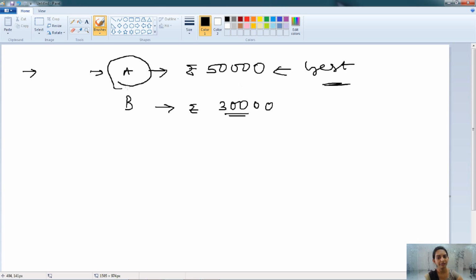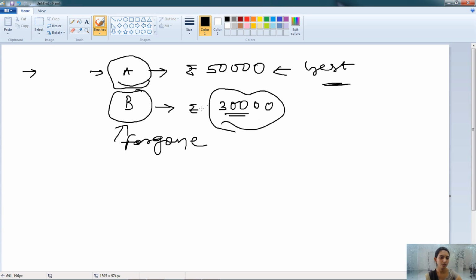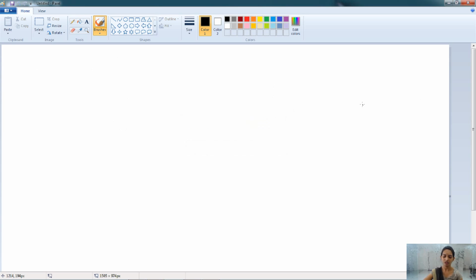So when the firm is choosing machinery A, the first best option, then they must forego the option of B. So it is known as the opportunity cost. Here rupees 30,000 is known as opportunity cost, whereas 50,000 is known as actual cost which is incurred by the firm. So this is about the actual cost and the opportunity cost.